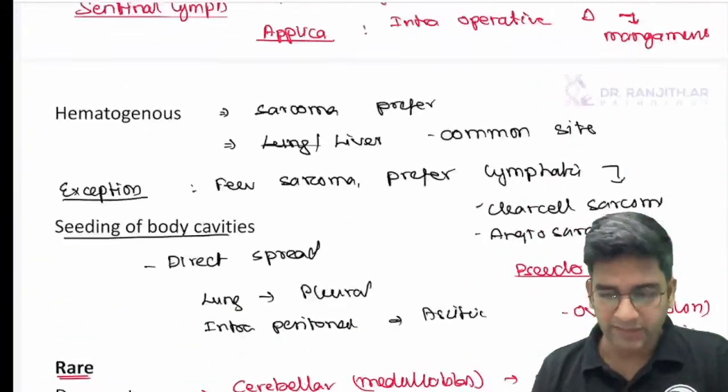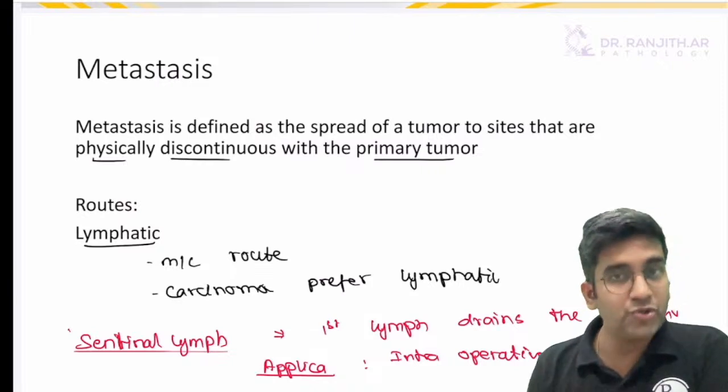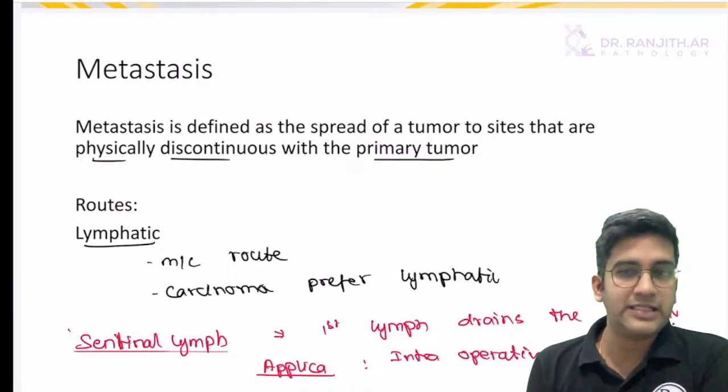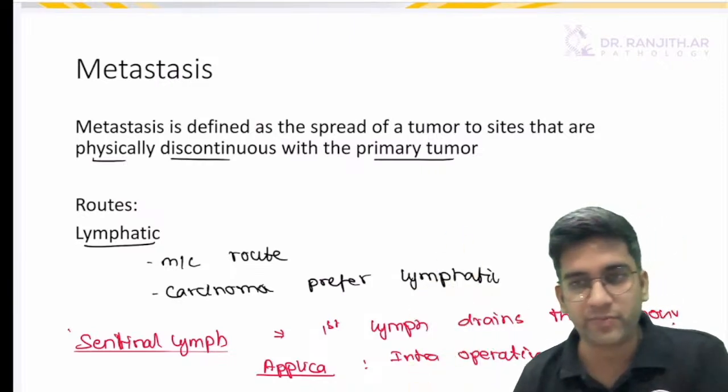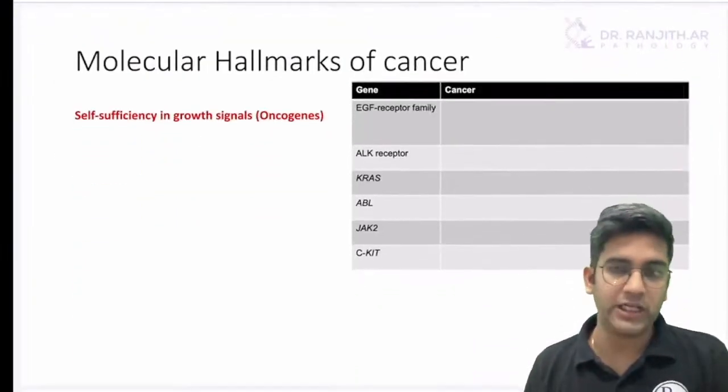Just two slides. That should be more than enough for you to write about 5 marks for metastasis. If you want to add these steps of metastasis, we'll be seeing them along with the hallmarks of malignancy. Fine. Okay. Perfect. Now let's go to the molecular hallmarks.